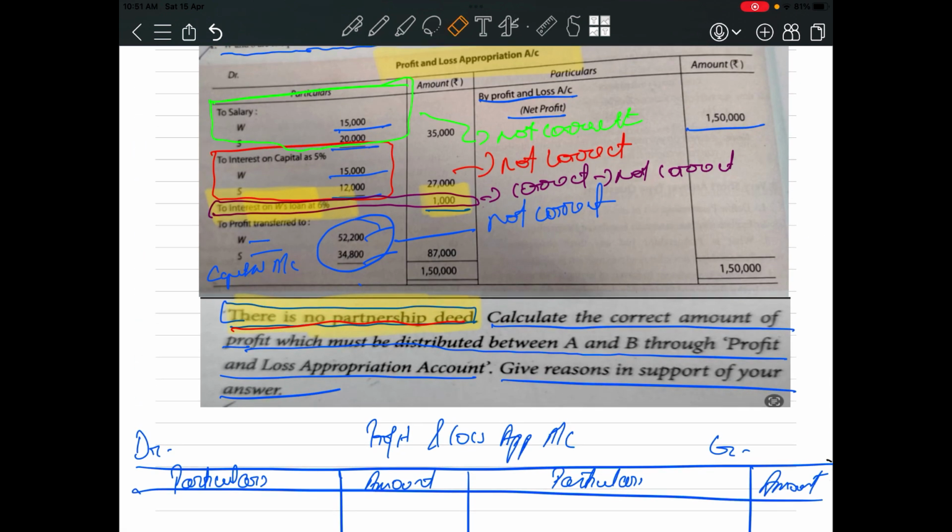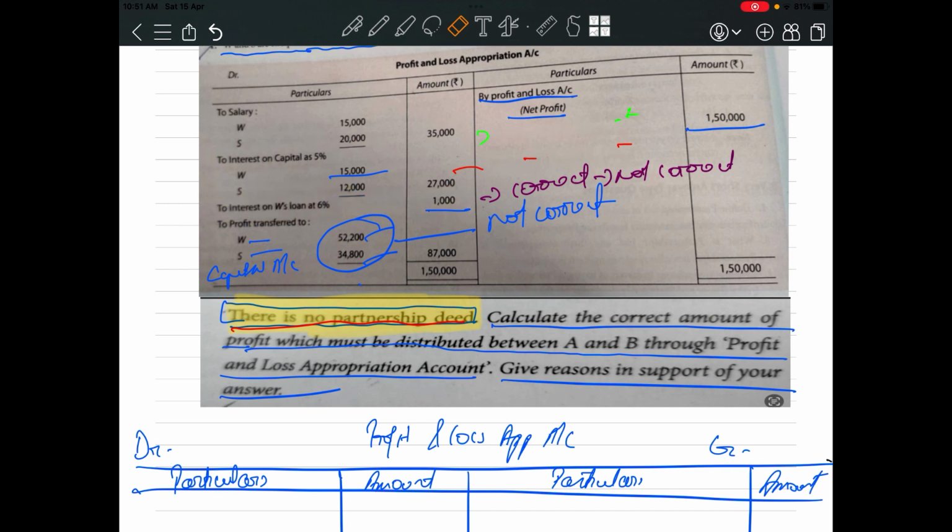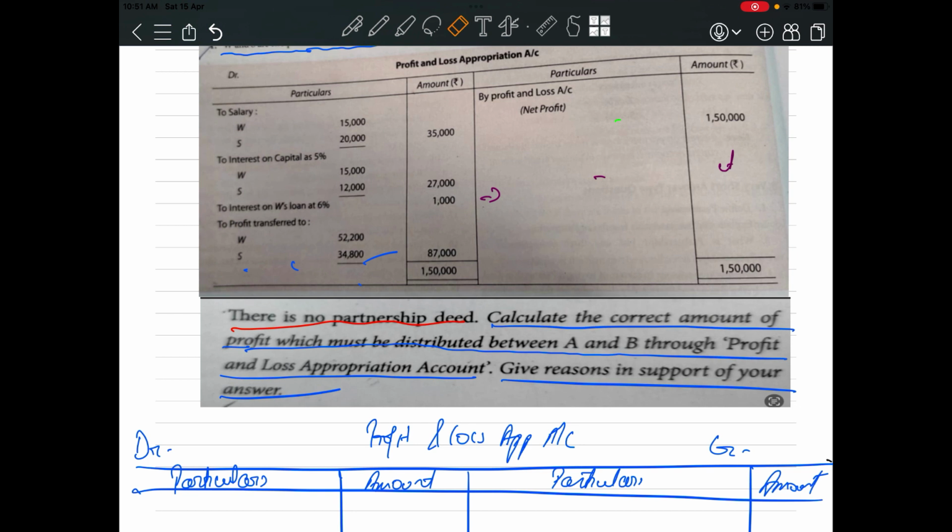Okay, now let's see the profit and loss appropriation account given in the question. So see, this one was not correct, this one was also not correct. Okay, this was also not correct.